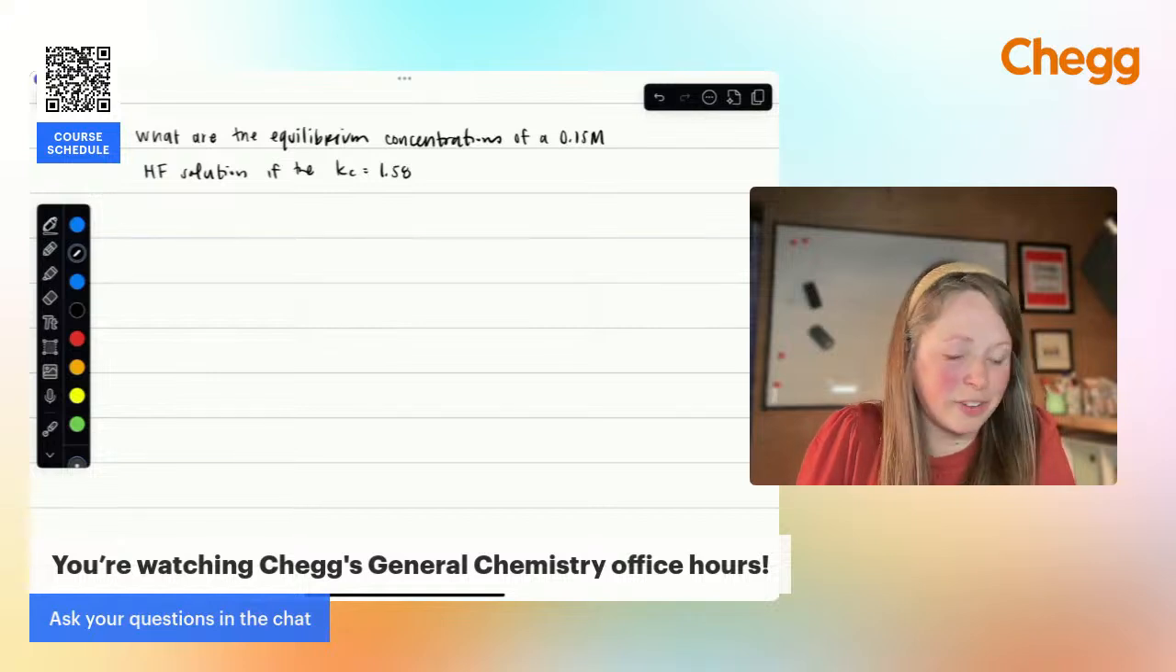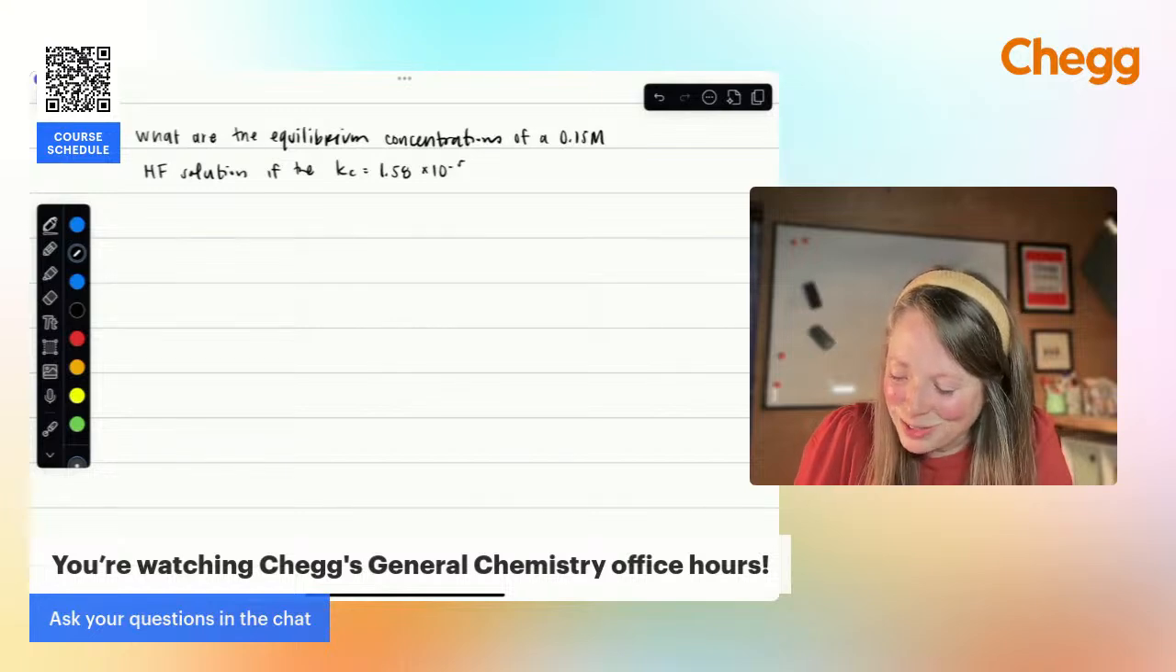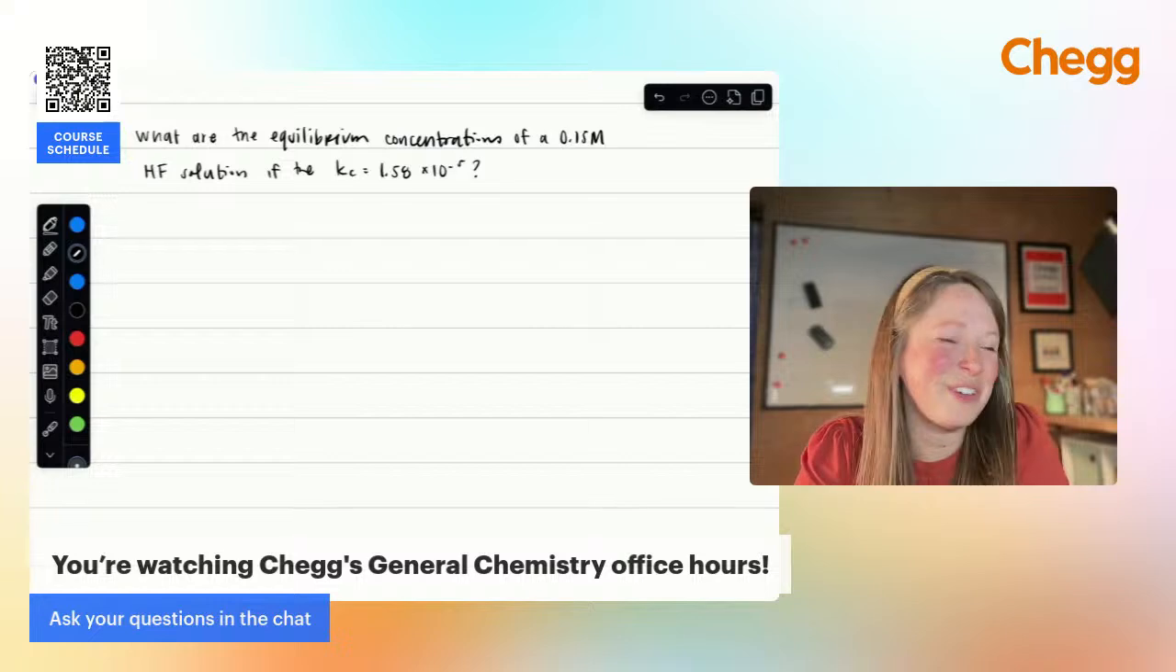And also call me out if you can't read my handwriting. I know I'm normally at a whiteboard, so typically this is a little bit cleaner than on my whiteboard, but let me know if you can't read anything too, and I'd be happy to try to figure that out.